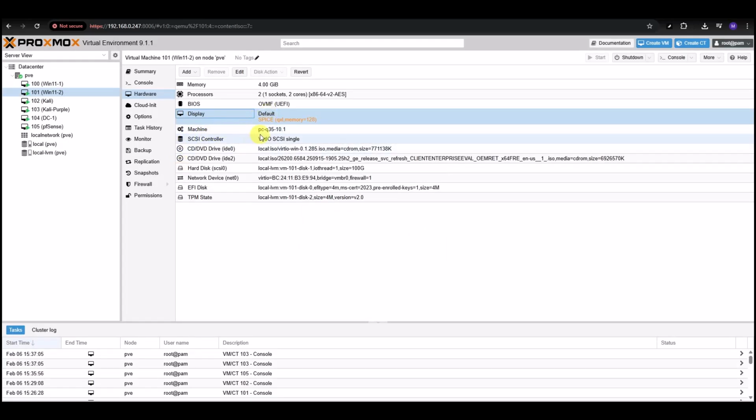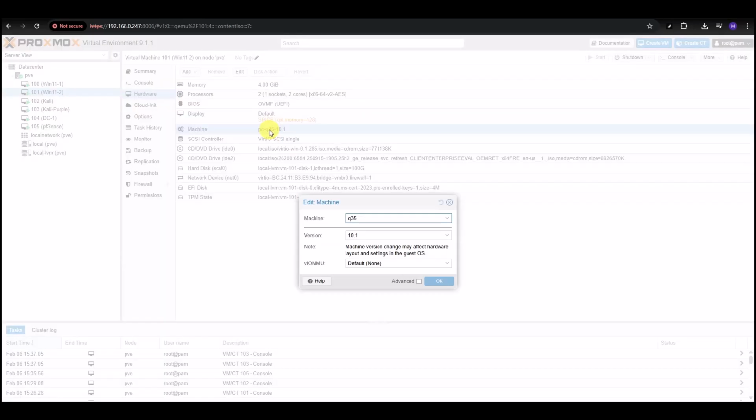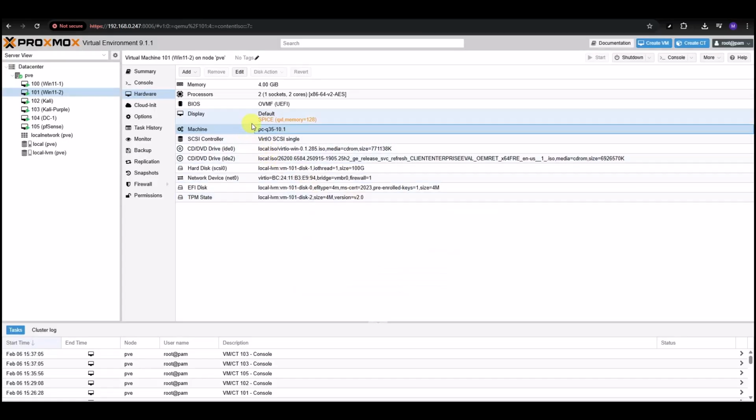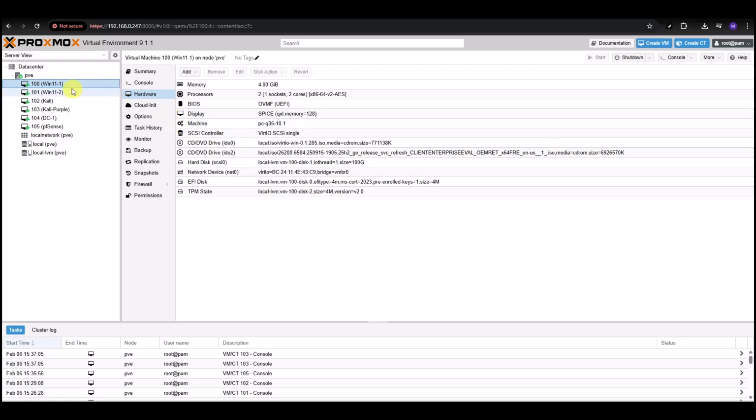And then on the machine, make sure it's Q35. And you can tell if it's active. You see it's red or orange right now. So basically, if you restart this machine, when it starts back up, it's going to look like the example from the one that we just installed it on.